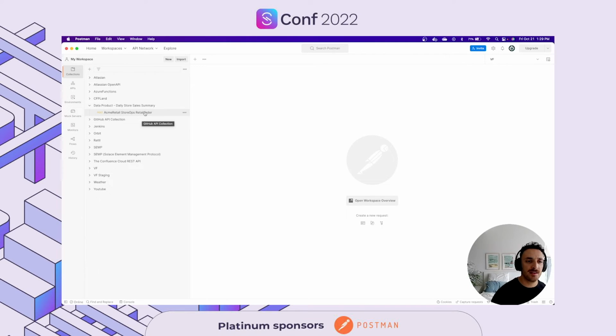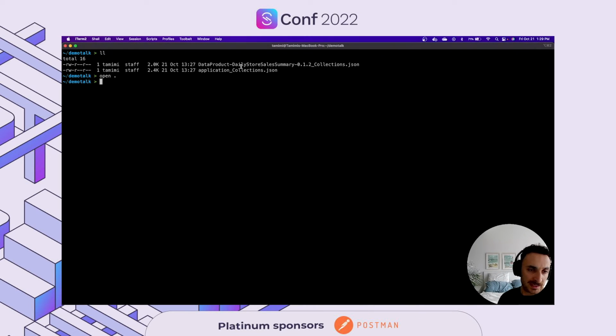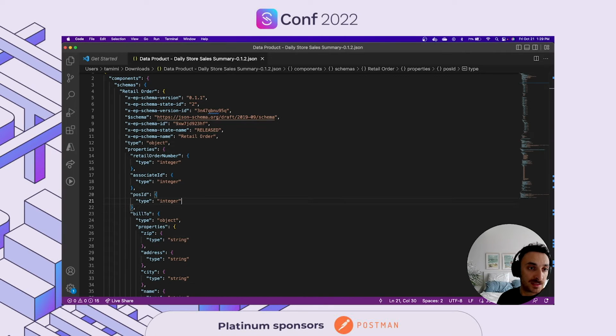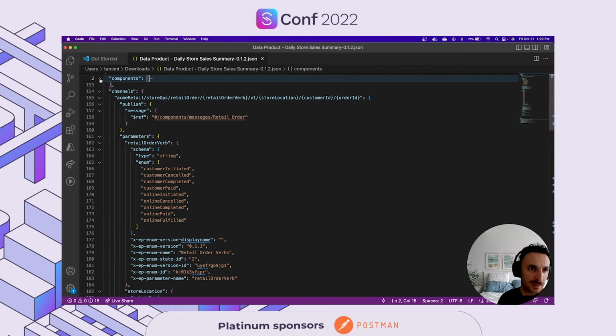So now I can see that there is one event in here that was imported. The topic of the event is found here, as you can see. The topic itself had some variables. So let me go back to my async API specification and see what the topic was involved with. I'll show you a couple things in the topic.